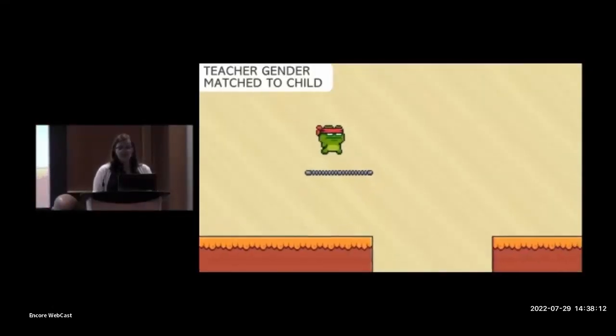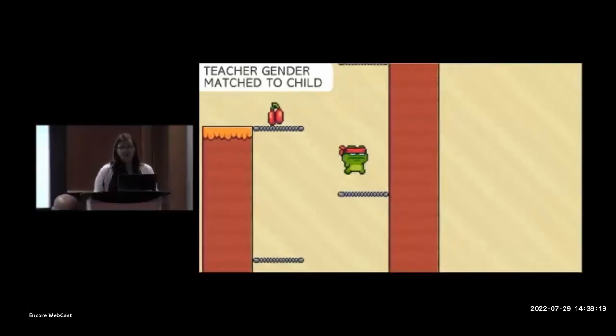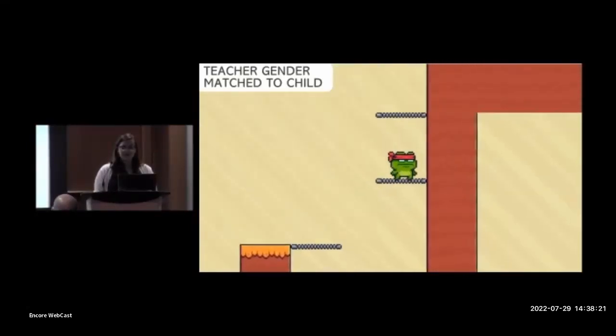And you can see from the video that the path that the frog follows is fairly linear until it gets to this area. So this is the critical area that will differ from the instructional video in the test game.